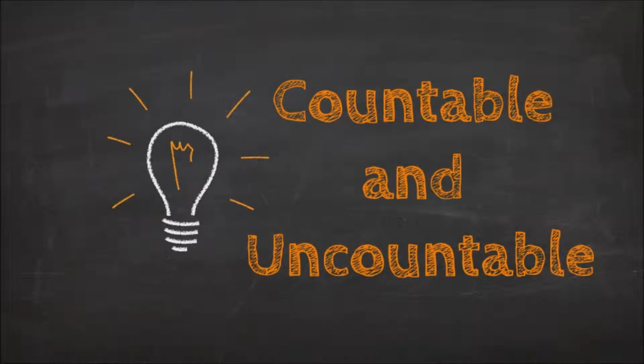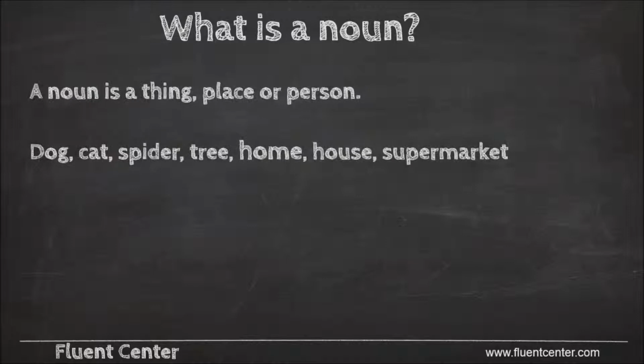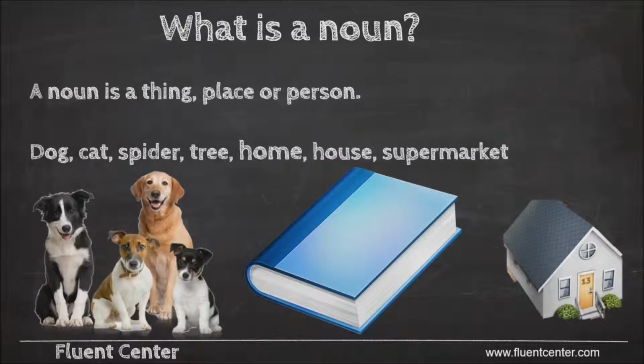Welcome. This lesson is on countable and uncountable nouns. What is a noun? A noun is a thing, a place, or a person. An example of a noun is a dog, a cat, a spider, tree, home, house, and supermarket. They are the subject of a sentence. In English, there are two types of nouns: countable and uncountable nouns.